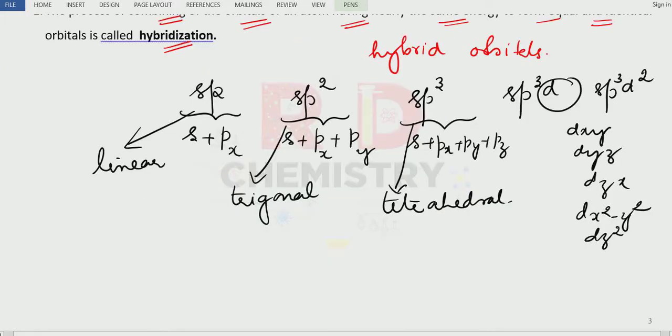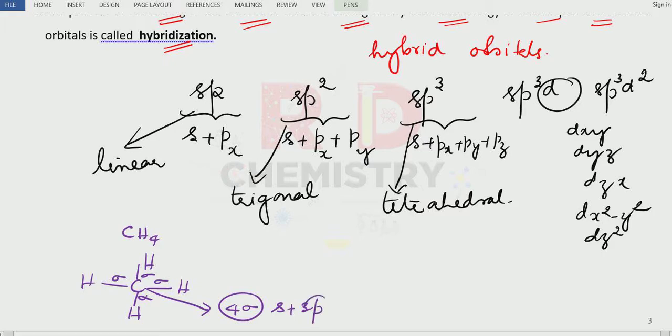We can find out the hybridization of the central atom by knowing the number of sigma bonds and pi bonds. For example, take CH4. I know that carbon can form 4 bonds, correct? There are 4 bonds around the carbon atom, and hydrogen can form a single bond. The first bond formed is always a sigma bond. So carbon is the central atom. How many sigma bonds are there? 4 sigma bonds. So I require 1 s orbital and 3 p orbitals. So it is sp3 hybridization.